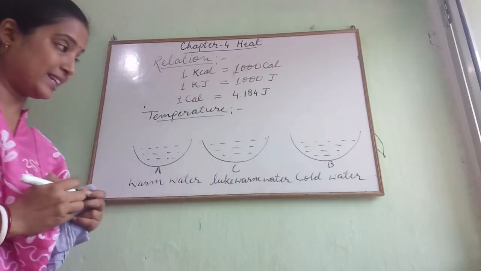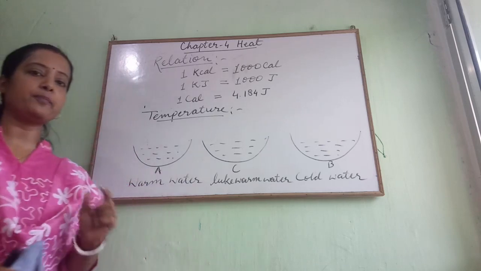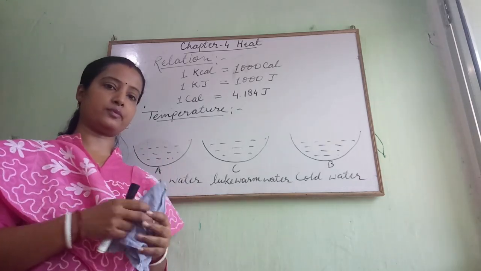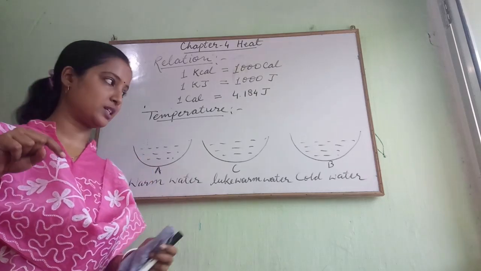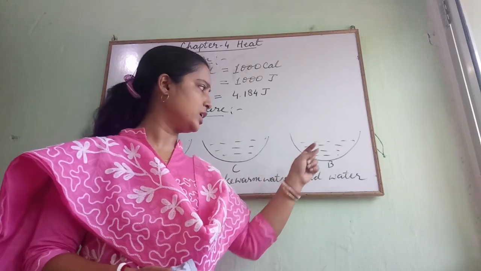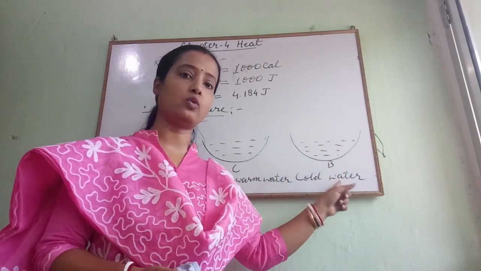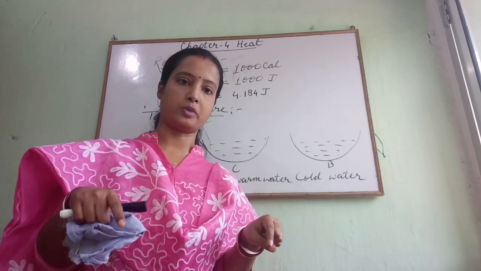So first of all, we will take these three containers and then dip the right hand finger in warm water for 1 minute. And at the same time, you have to dip one finger of the left hand in container B, which contains cold water, and keep both fingers in the containers for 1 or 2 minutes.